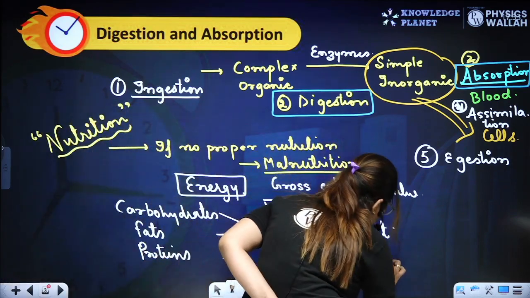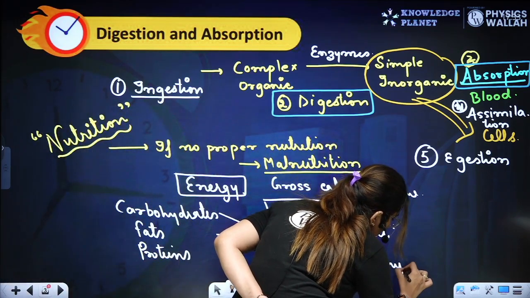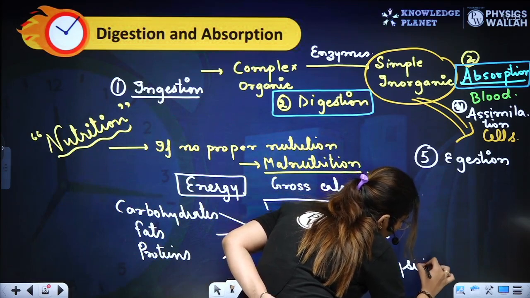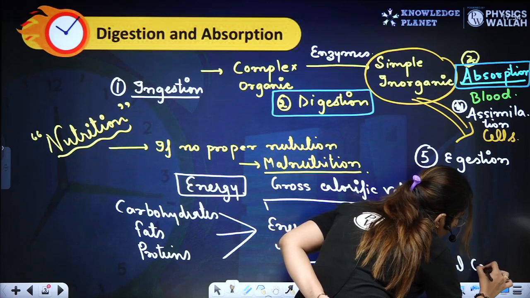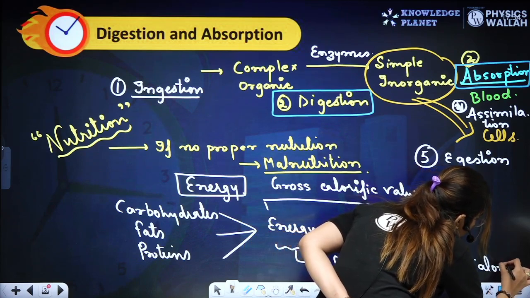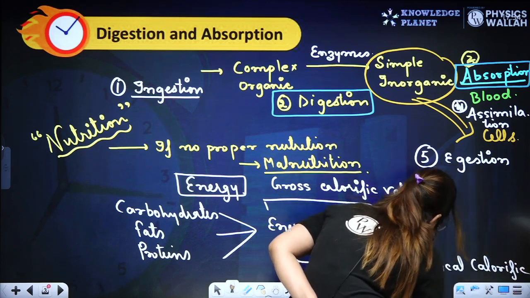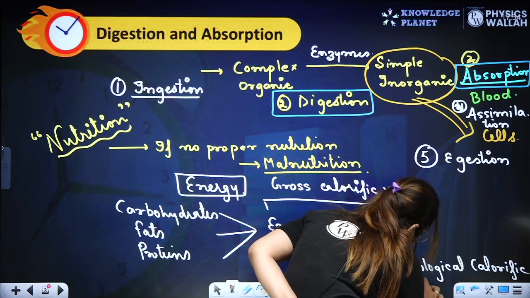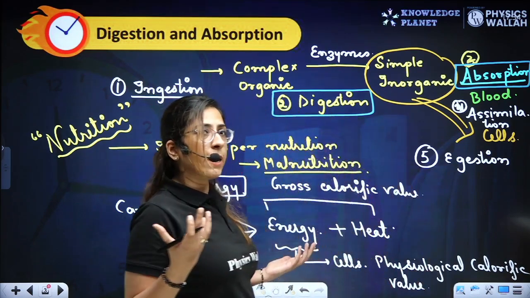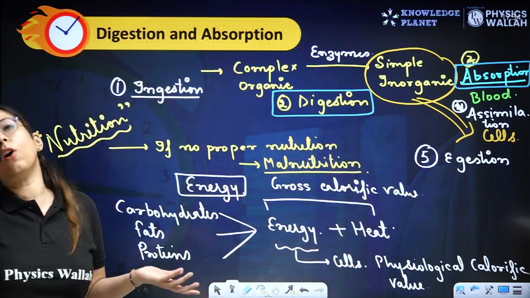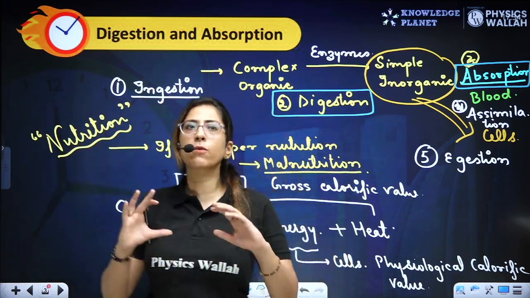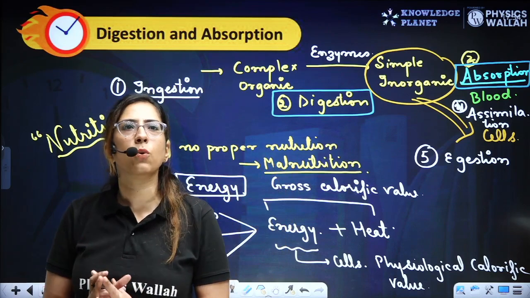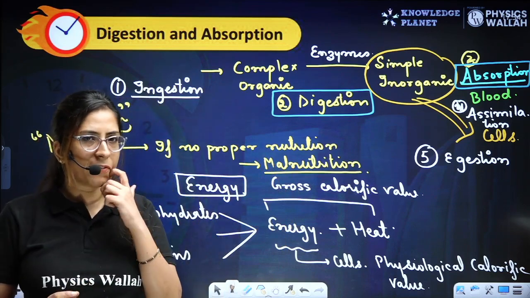This is termed as physiological calorific value. So which one will be greater, gross calorific value or physiological? Definitely the gross calorific value will be greater as compared to the physiological calorific value.